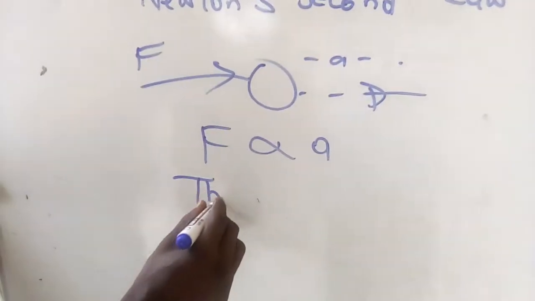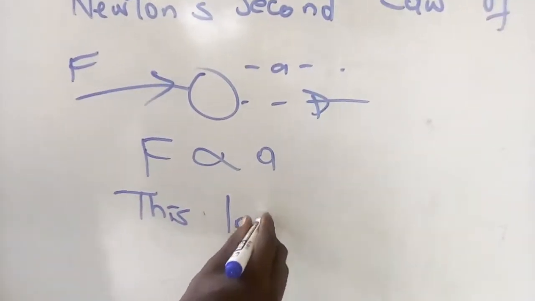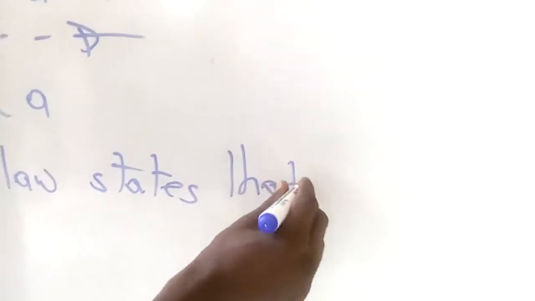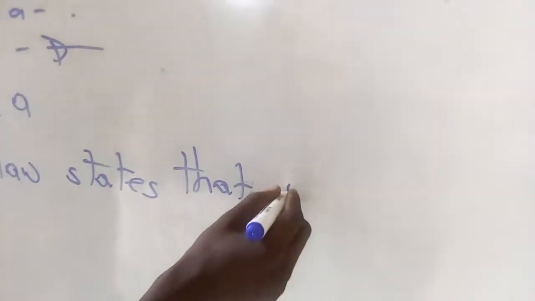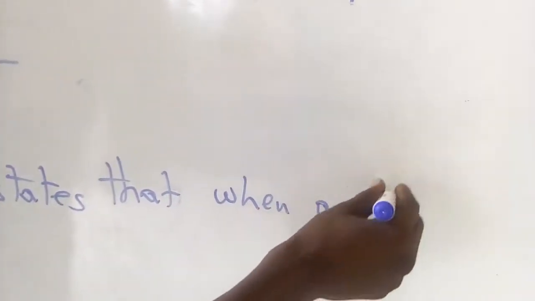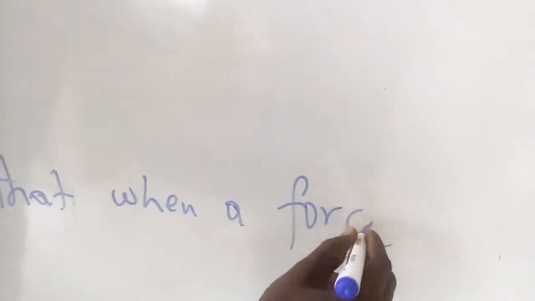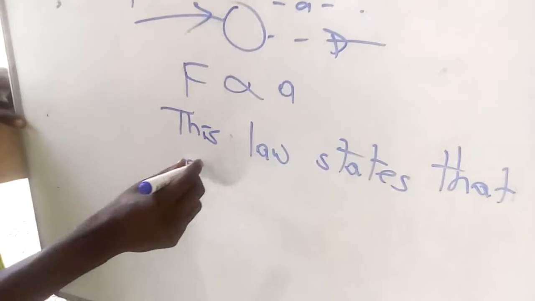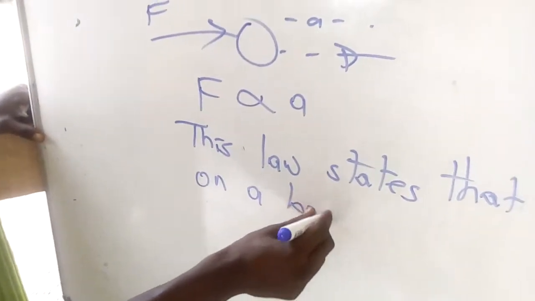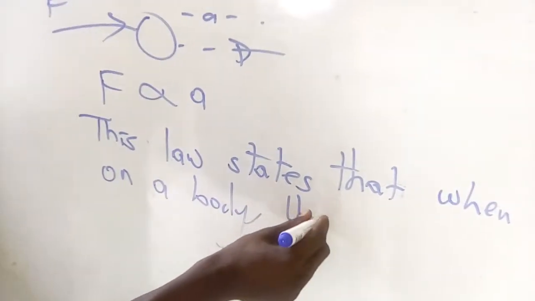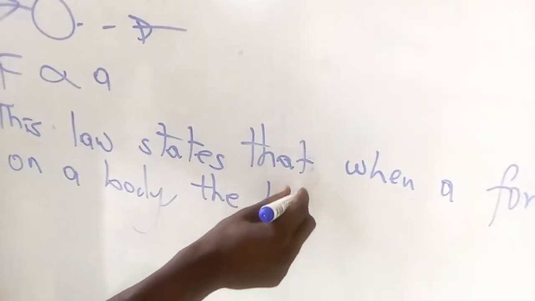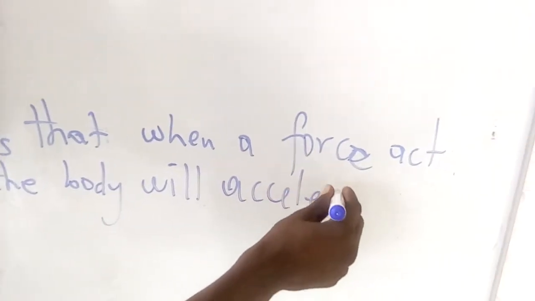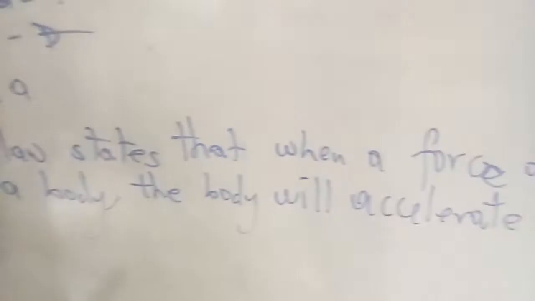This law states, in words, that when a force acts on a body, the body will accelerate in the direction of the force.